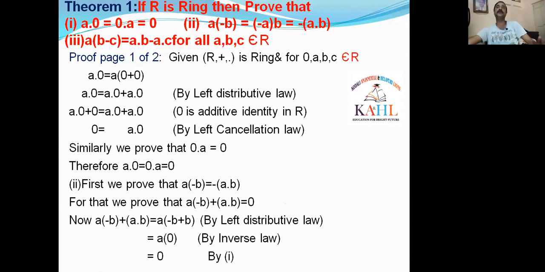The theorem must be typed on 2 pages. That's why I have written that proof. This is page 1 of the proof of 2. Total 2 pages are there. In that one, this is page 1. It is mentioned like that.